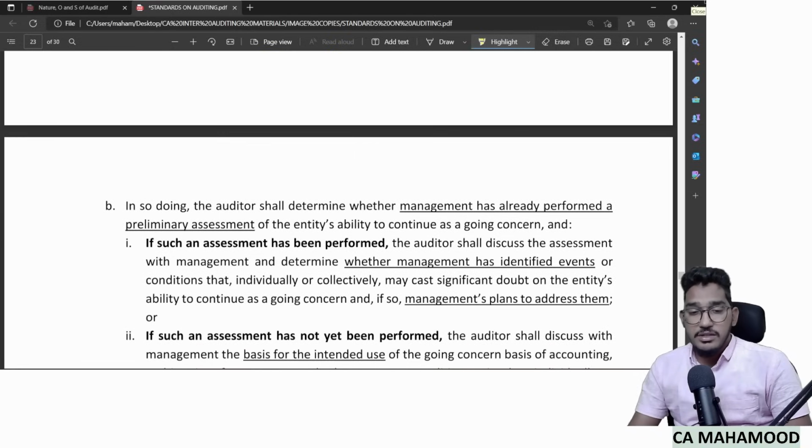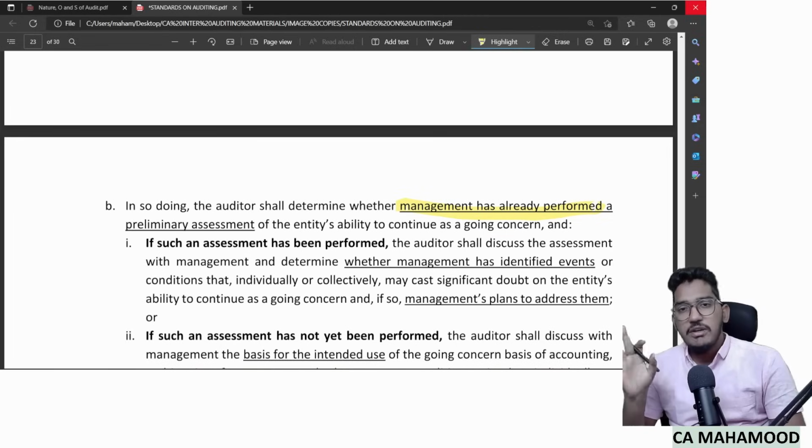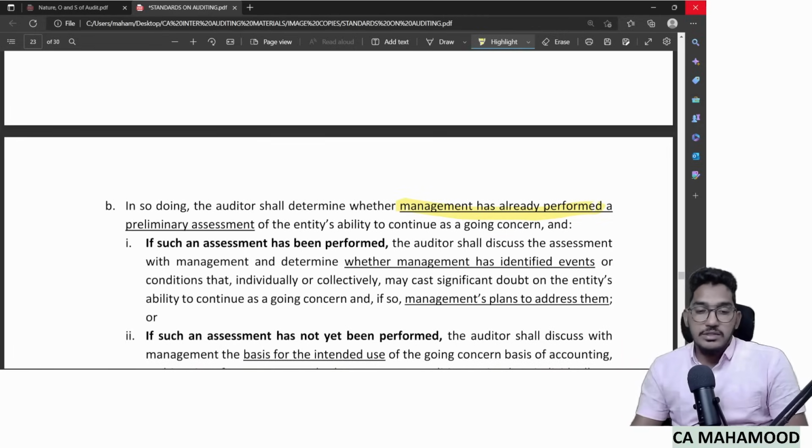Simply, what he will say is, go and inquire with the management. What the standard is saying is, go and inquire with the management and find out whether any financial, operating, or other indicators exist. That's what they say here. In doing so, the auditor shall determine whether management made an assessment regarding going concern. I told you, management is primarily responsible for making the assessment regarding going concern. He will go to the management and ask first, sir, did you make an assessment regarding going concern?